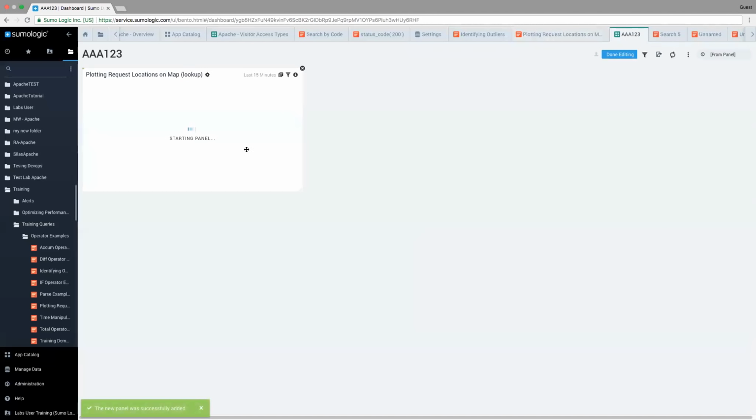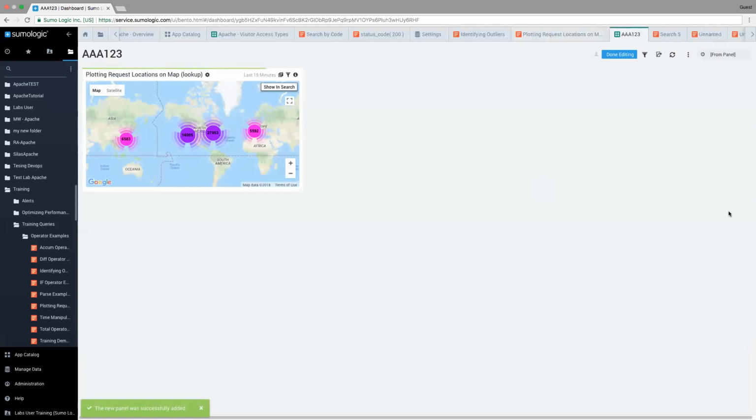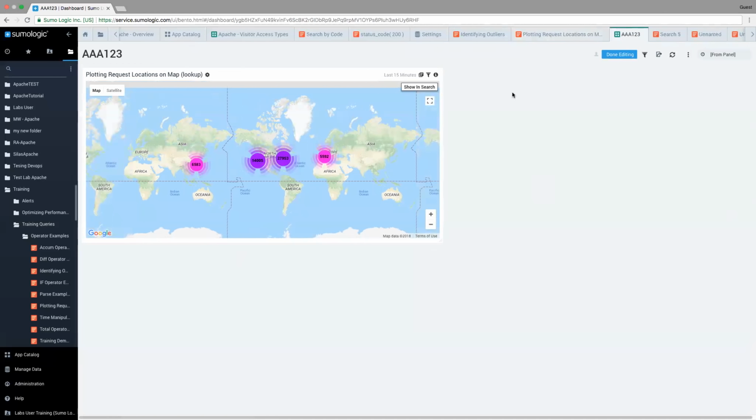And so now the panel has been added to my dashboard. And so now I'm looking at this type of view. So what I can do is I now have the ability to edit this dashboard and the panel as well. So let's say maybe I want to make it bigger. I can go ahead and do so.